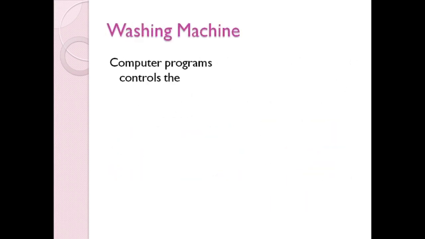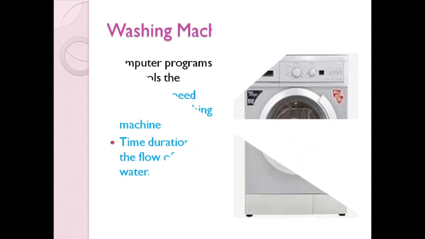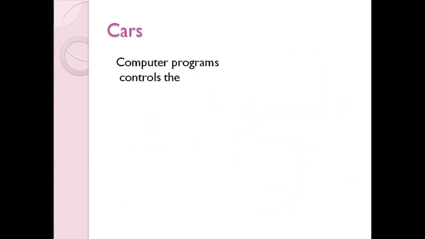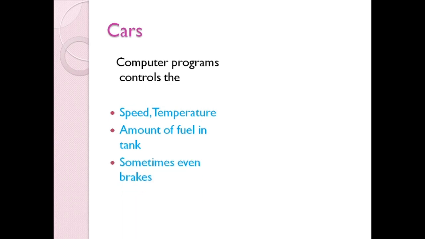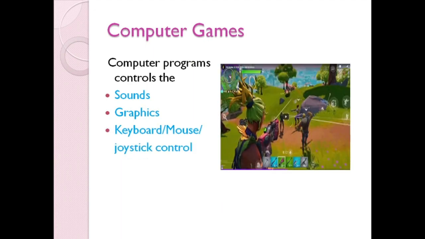Washing machine. Computer programs control the different speed cycles in the washing machine and also the time duration for the flow of hot water. Cars. Computer programs control the car speed and temperature, and also help with the amount of fuel in the tank and sometimes even the brakes. Computer games. Computer programs also control the sounds and graphics in computer games, and the keyboard, mouse, and joystick controls.